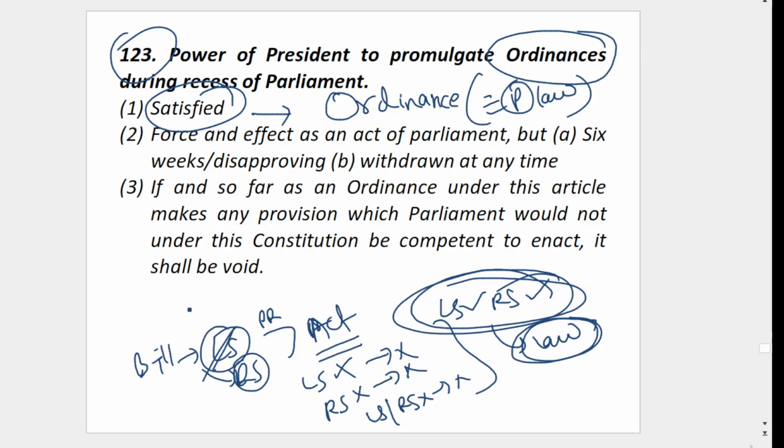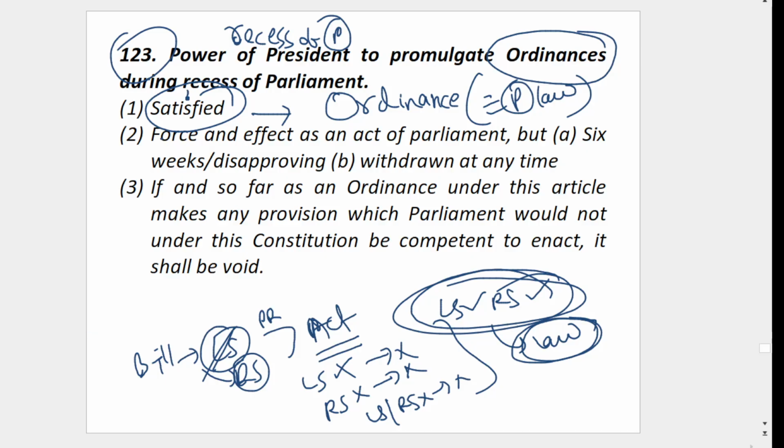So in such exigency, whenever there is urgency, but either house or both houses are not in session, this is what we call during recess of parliament. During recess of parliament means parliament is not in session, both or either house is not in session. If both houses are in session, then the president cannot promulgate an ordinance. Promulgate means declaring, announcing.